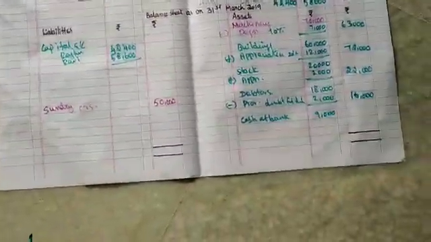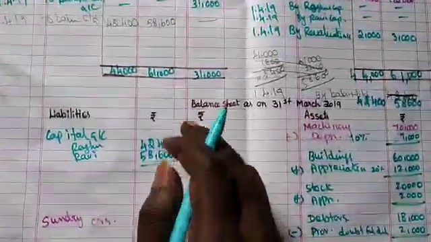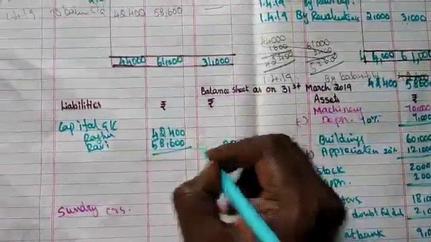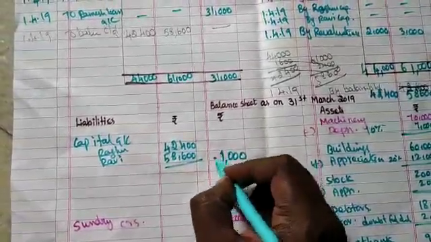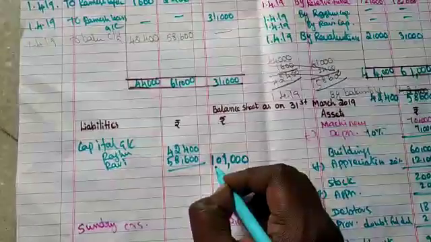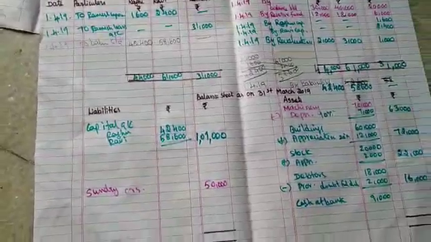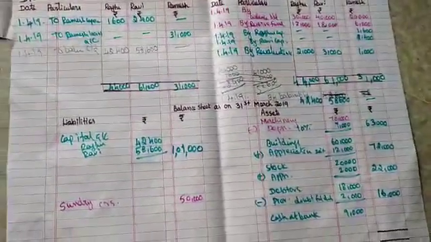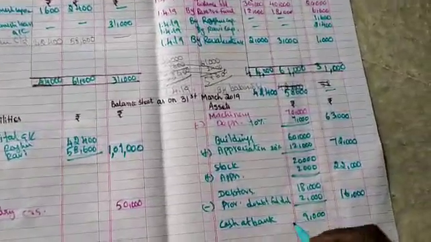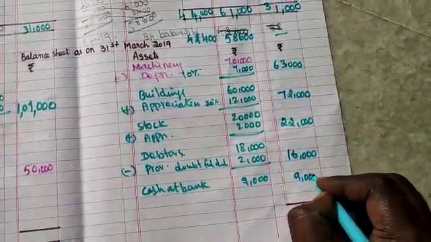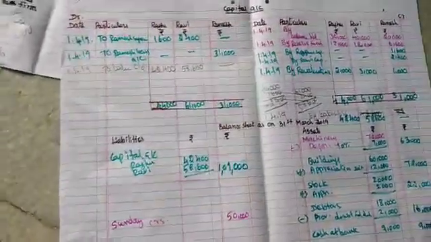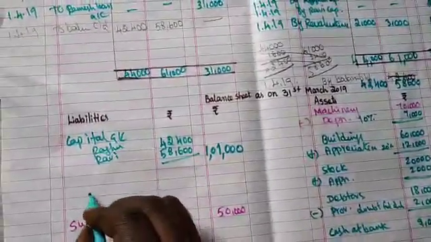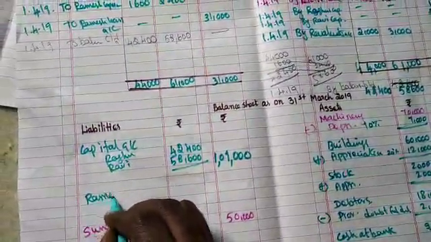Now we see here whether we hand over any amount, so we can close it first. 6 plus 4 is 10, 8 plus 2 is 10, 10 plus 1 is 11, 9 plus 1 is 10. So 1 lakh 1000 is the balance amount. Now we see here for Ramesh we didn't give any amount. In that case the amount is not going to be reduced, so it can be placed in the outer column, 9000, because we didn't give any amount to Ramesh in hand. Everything is converted into loan account. So the loan is a liability. It should be recorded in the balance sheet, liabilities column, Ramesh loan account.